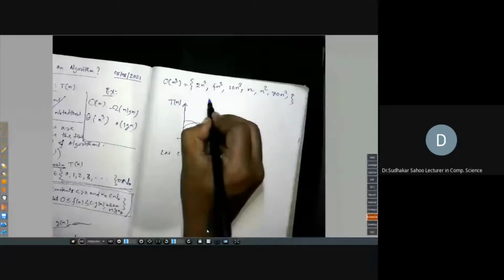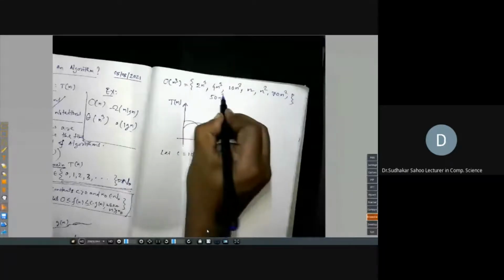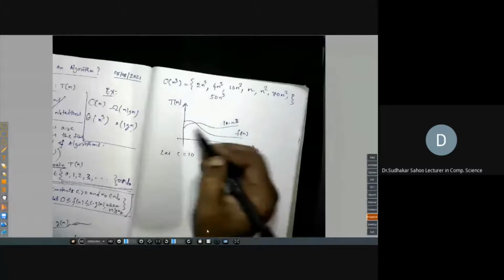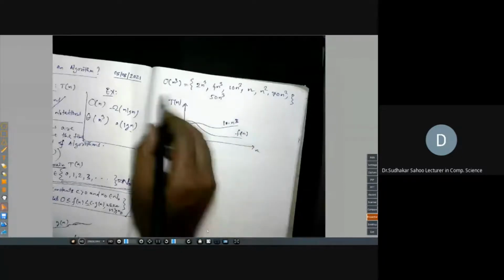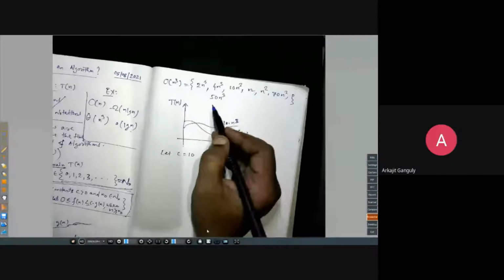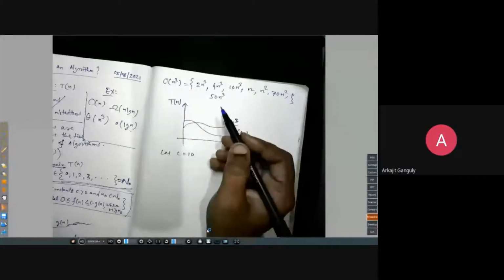Can you tell whether 50 n cube belongs to this set or not? Can anyone tell? No, sir. But in the definition, you check there is written there exist constants. Can you find another constant?